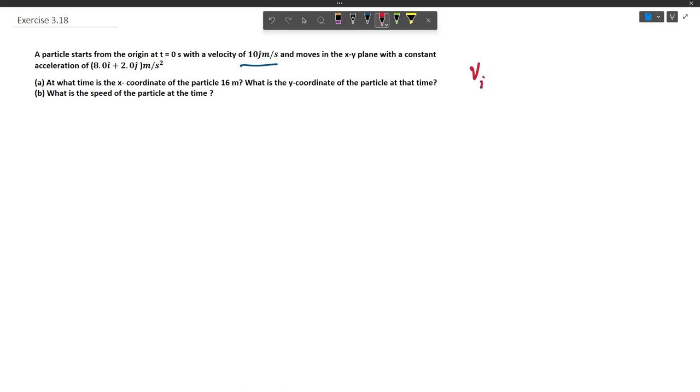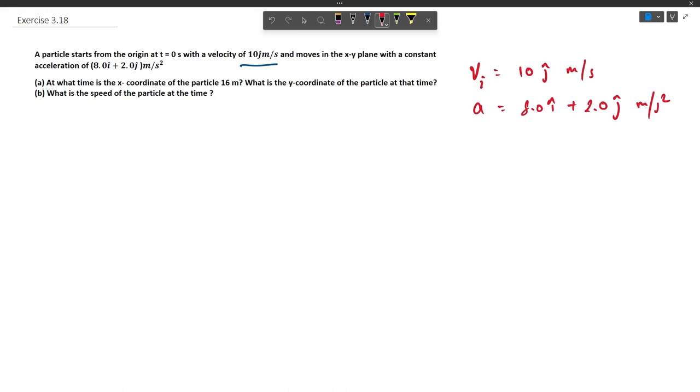So let us first write the details. Initial velocity is given as 10 j cap meter per second, and acceleration, that is constant, is given as 8.0 i cap plus 2.0 j cap meter per second square. Now everything is in meter and second, so the units are convenient. Let us begin solving question A. At what time is the x coordinate of the particle 16 meter? What is the y coordinate of the particle at that time?